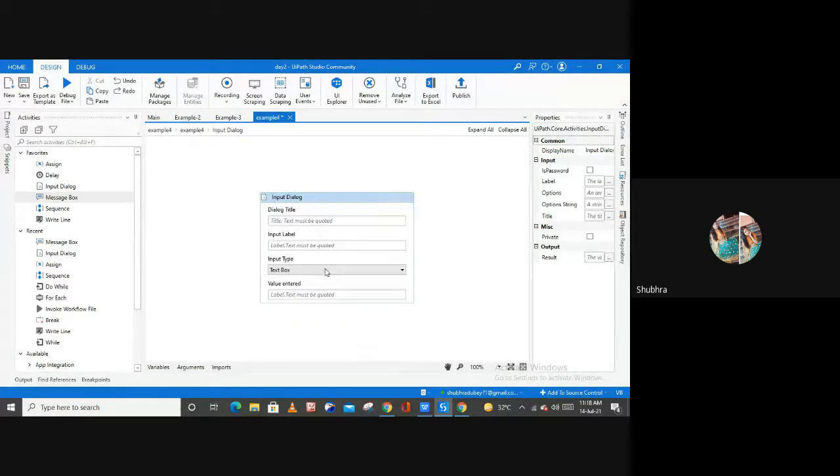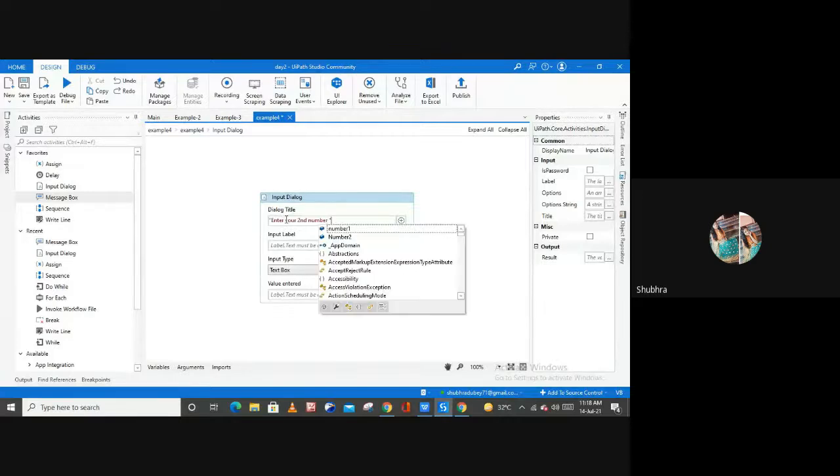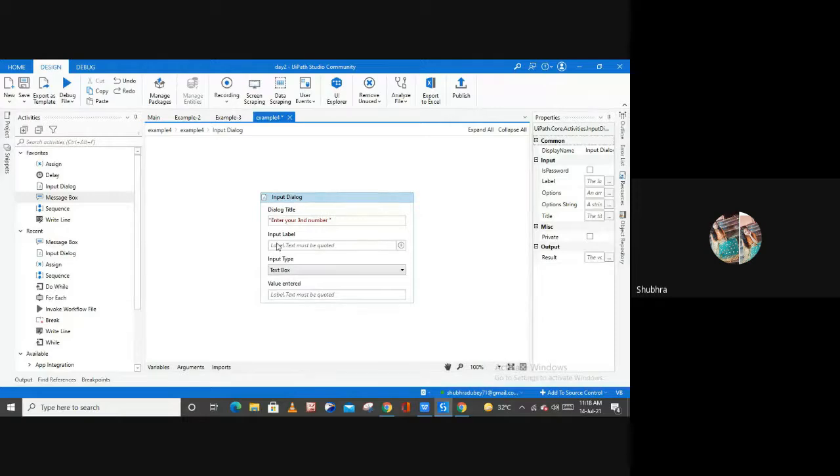Now the third input dialog box. Enter your third number. Please enter your third number. And then create a variable here to store your third number. So number 3.